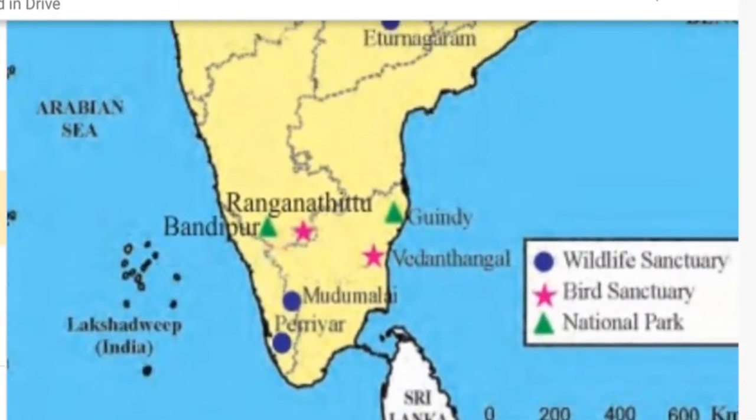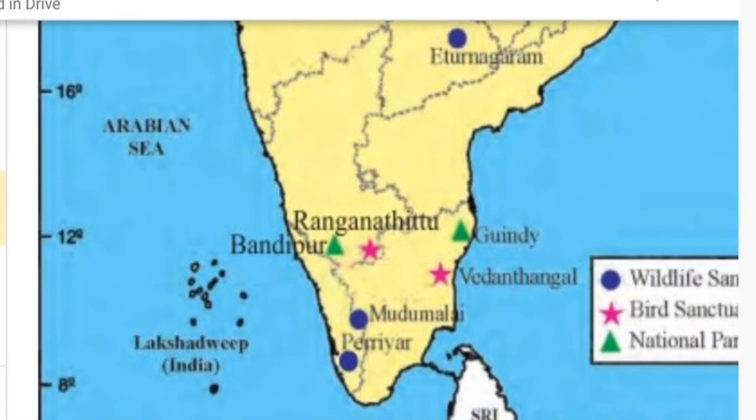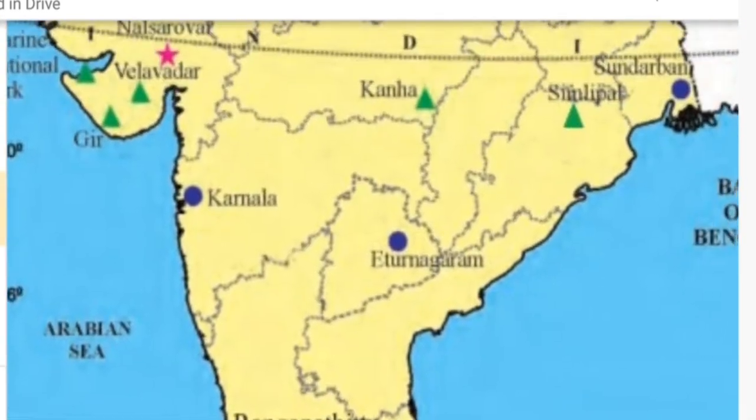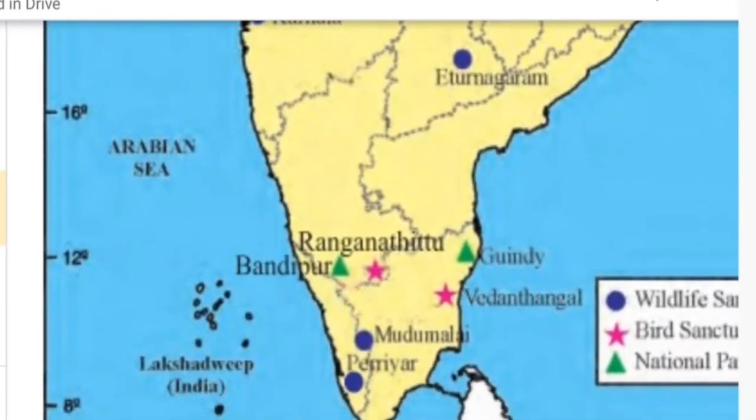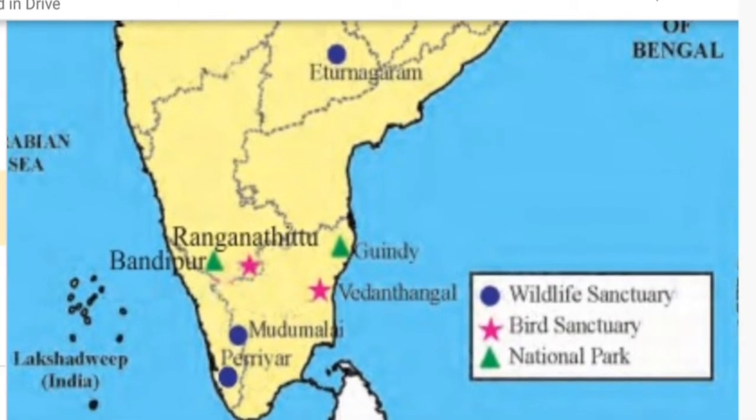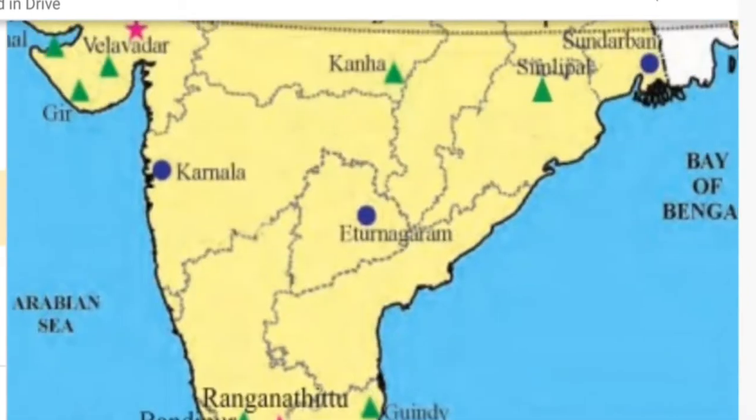Next, if you see here, Bandipur. You have to show it in Karnataka. Actually, it is on the border of Tamil Nadu and Karnataka. So you can show it at the very bottom. You cannot show it in the center of Karnataka. You have to show it a little bit down. Next, Guindy. It is not an asked question, but still you have to know it is in Tamil Nadu. So these were the national parks.